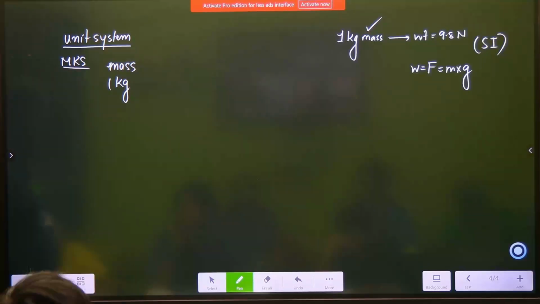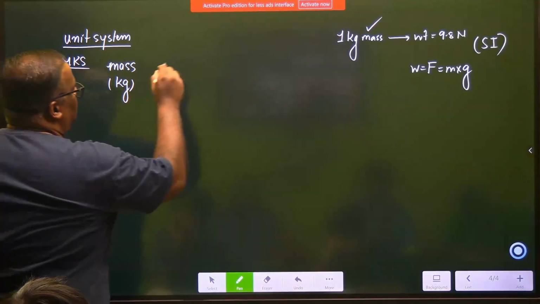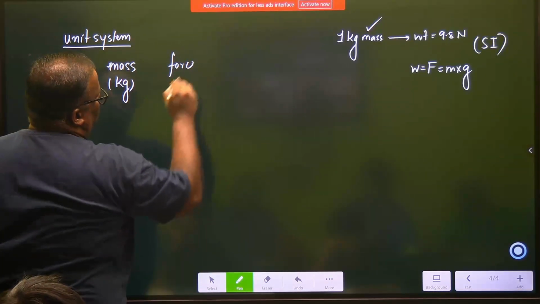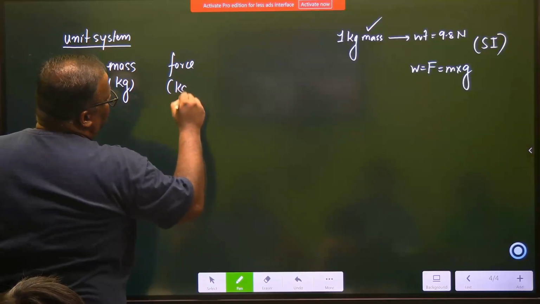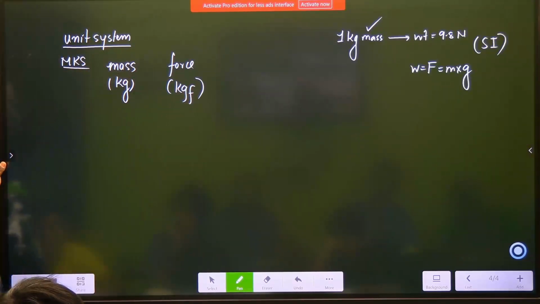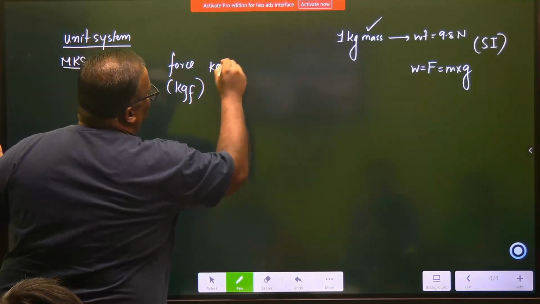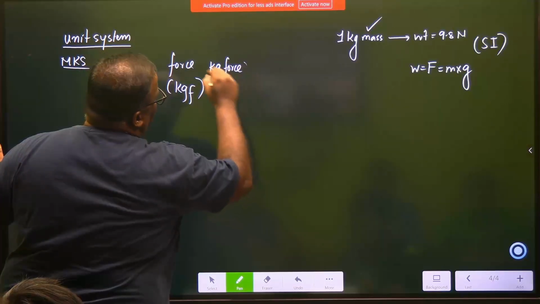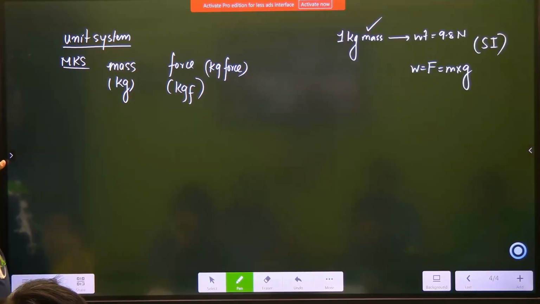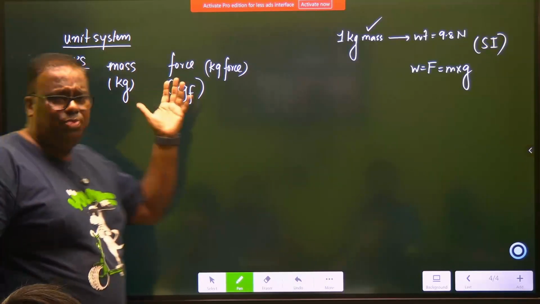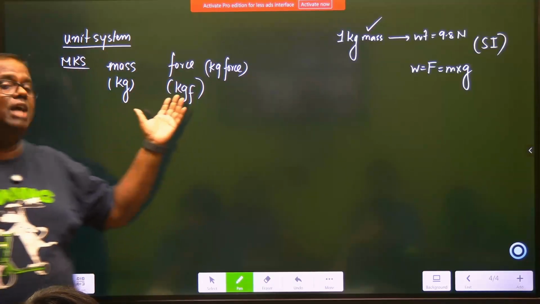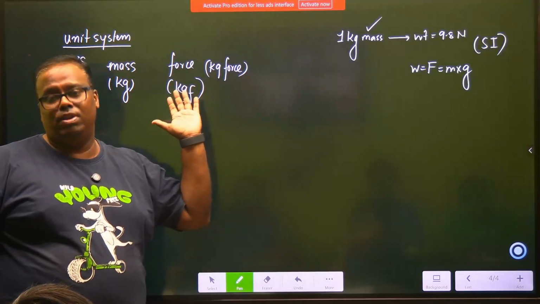No issues. MKS has a weird unit for force. This unit is known as kg force, written as kgf. In many pressure gauges, still you will find kgf. Nowadays we don't use it, but still I passed my engineering from 95 to 99.